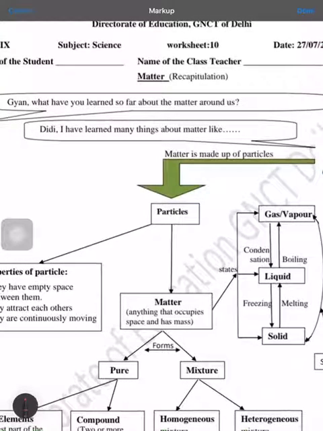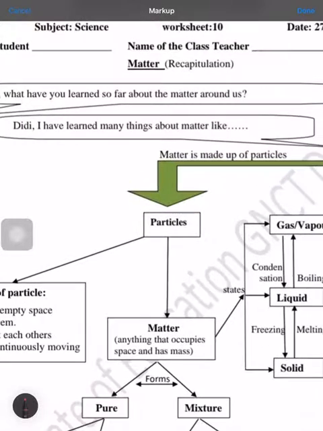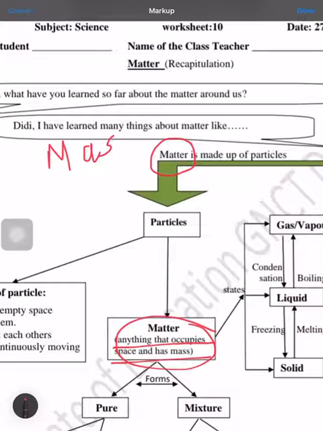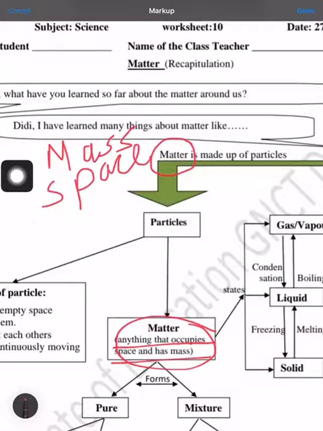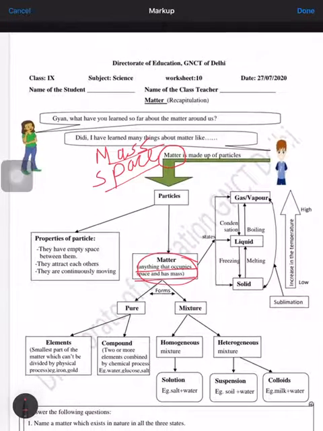Firstly, what is matter? Matter is anything that occupies space and has mass. So you have to remember these two things: mass and space. Anything which occupies space and has mass is called matter. So this is the simplest definition.